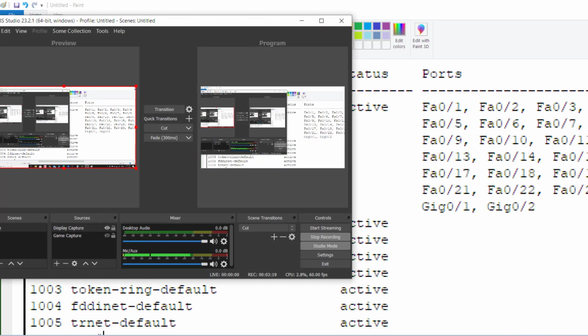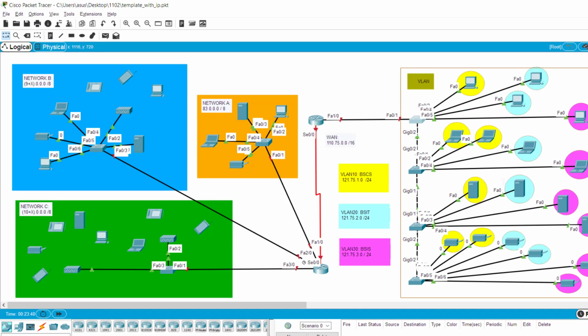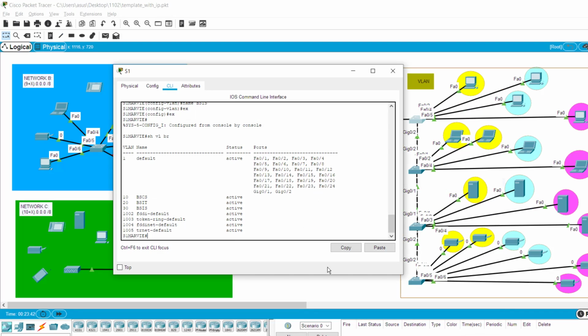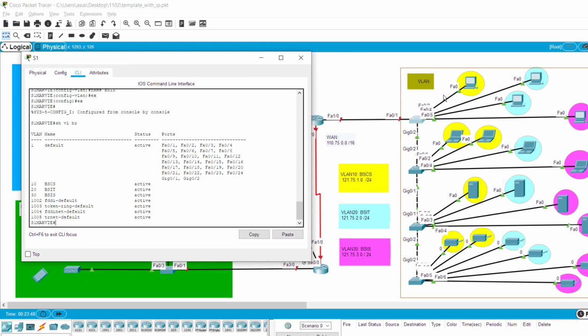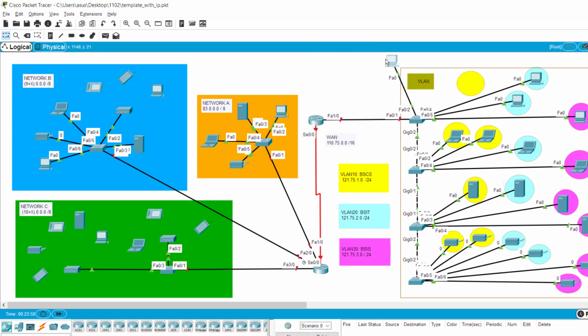Okay, sige. Let's do that. We'll open the switch. Since this is switch 1, we'll look at the ports. So that's FA1, FA4, FA3, and FA5. It's over here.